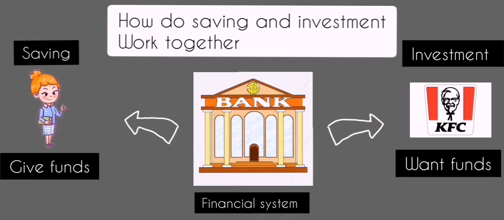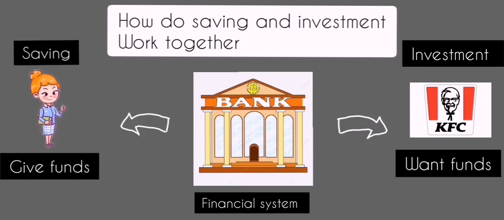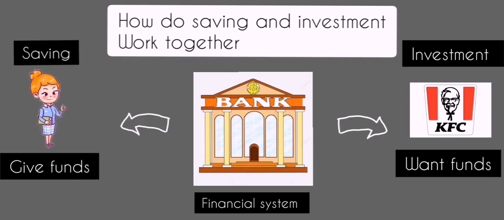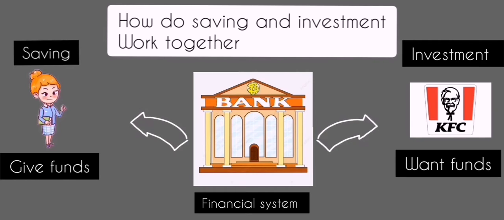So here the financial system helps bring together the saver with the investor. The household provides their saving to the financial system, and then the financial system provides the funds to the investor so that they can invest in new capital.